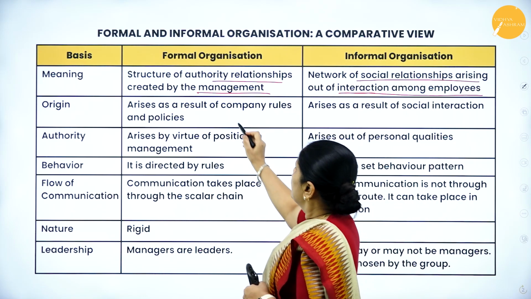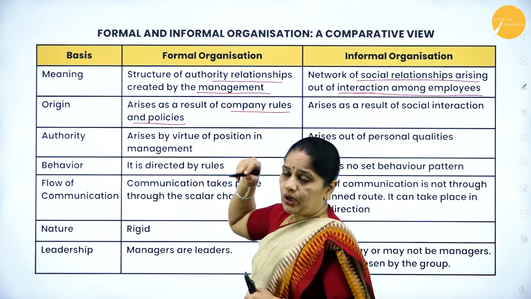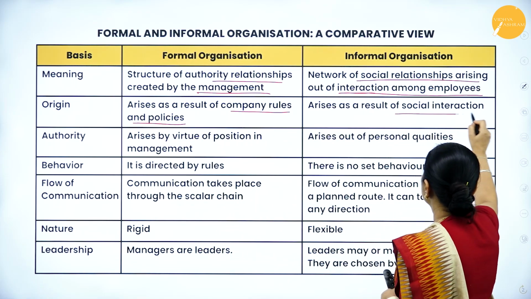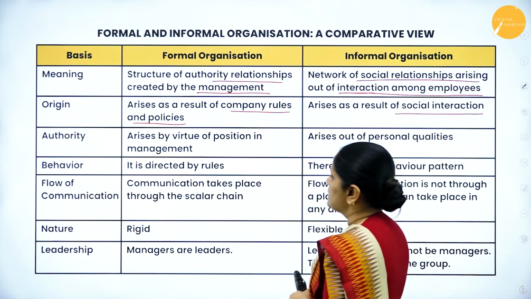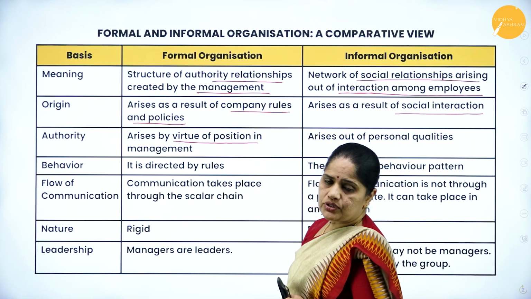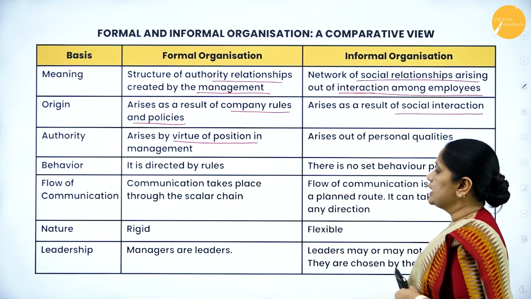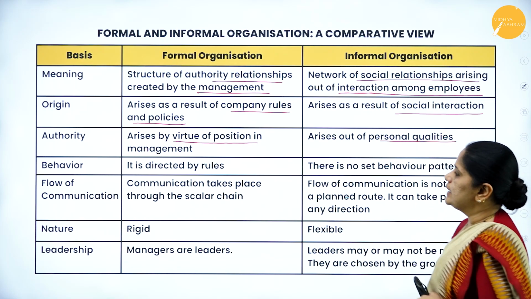Then, the formal organization arises as a result of the company's rules and policies. The informal organization arises as a result of social interaction. In a formal organization, authority arises by virtue of position. Here it comes because of personal qualities.